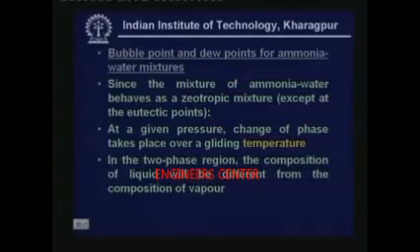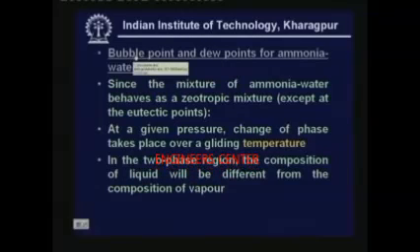This is the nature of zeotropic mixtures. If it is a pure fluid or an azeotropic mixture, the phase change takes place at a constant temperature when the pressure is kept constant. So in the two phase region, the composition of liquid will be different from the composition of vapor. So let me explain this.